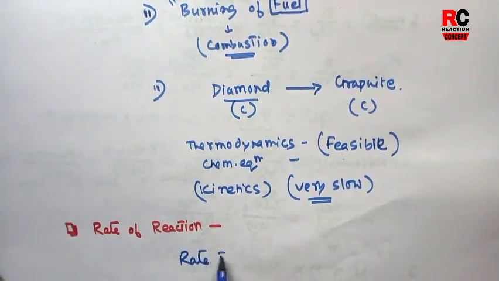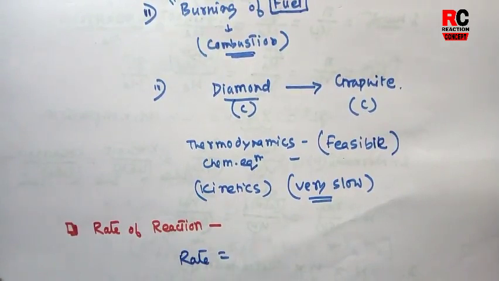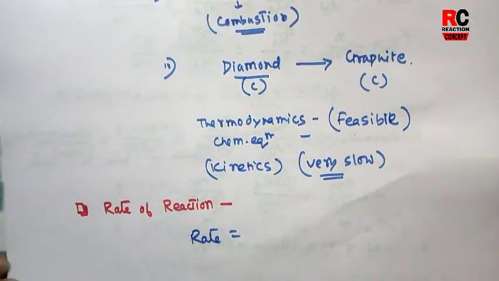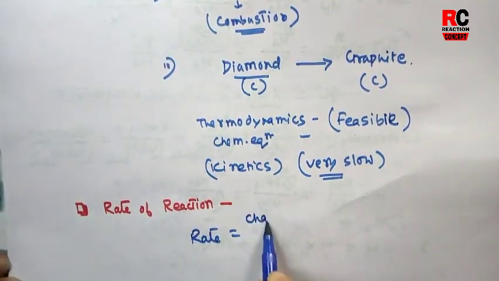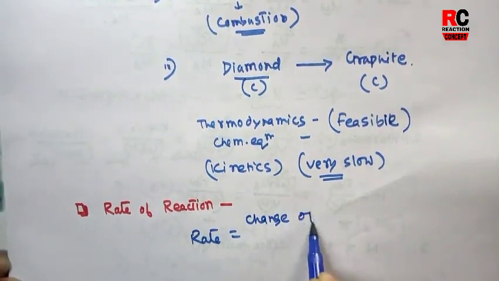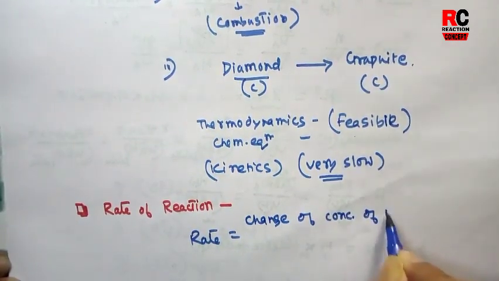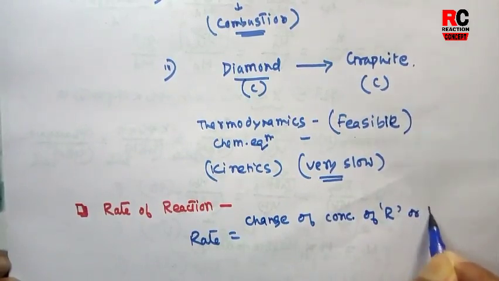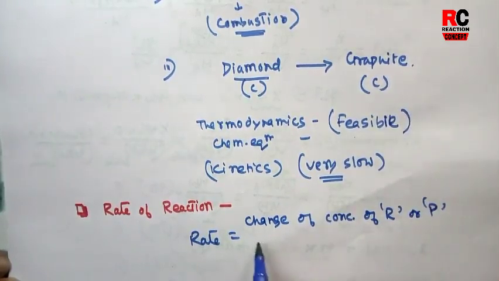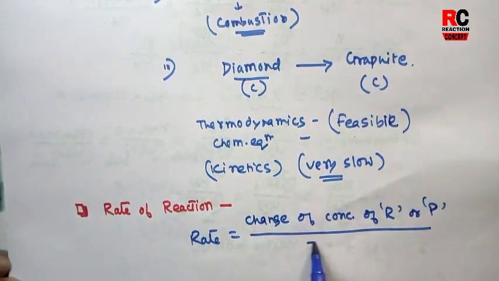If you simply say the rate of a reaction, it is the change of concentration of reactant or product with time. That is called the rate of a reaction.